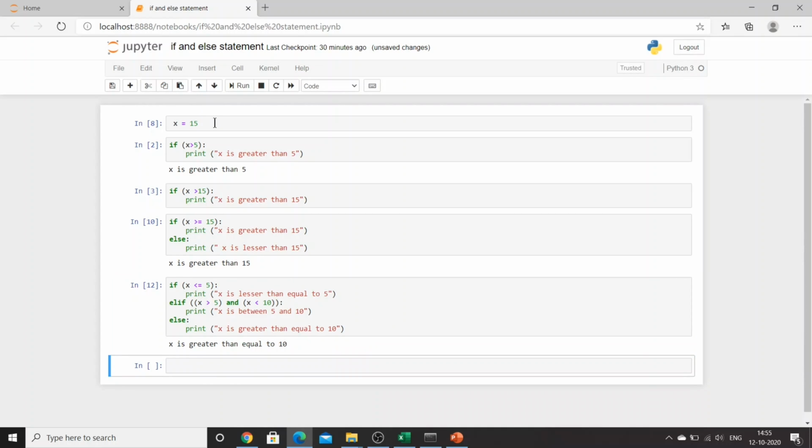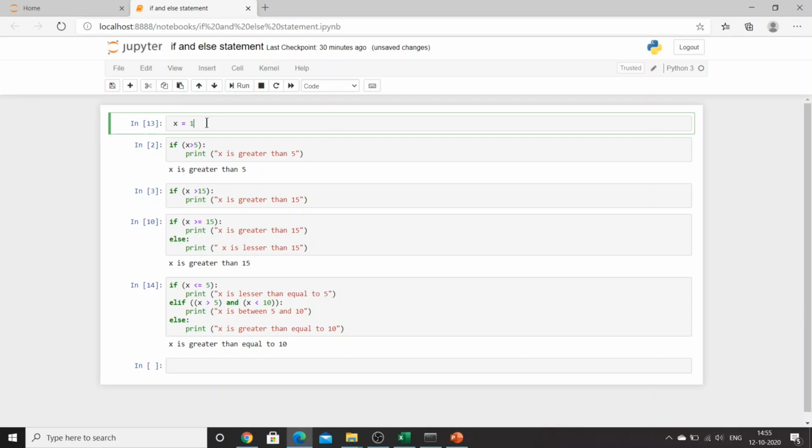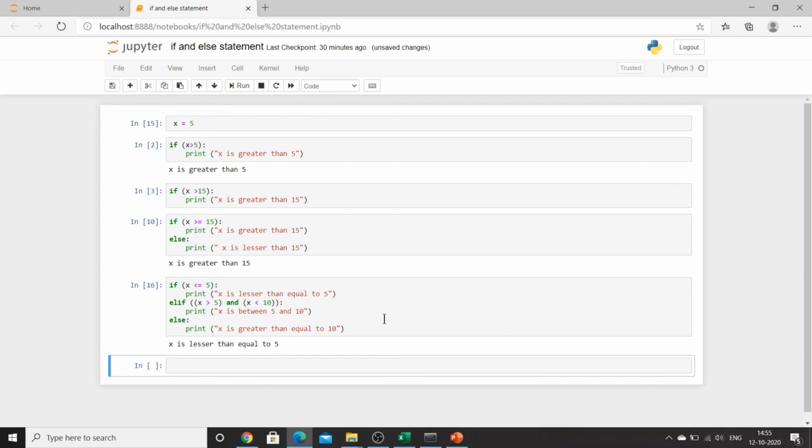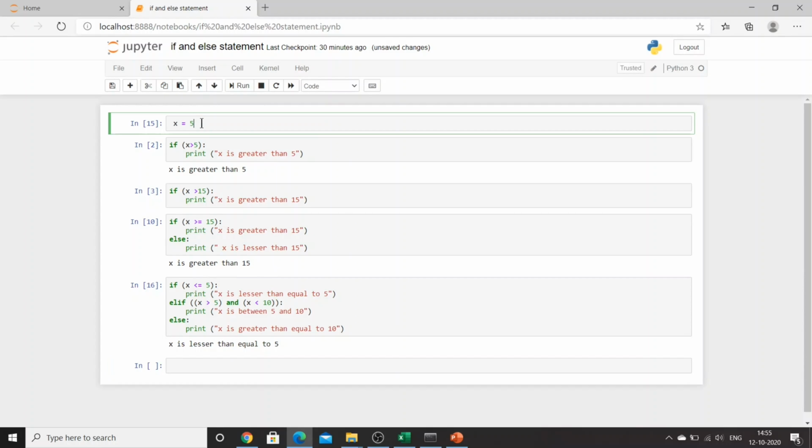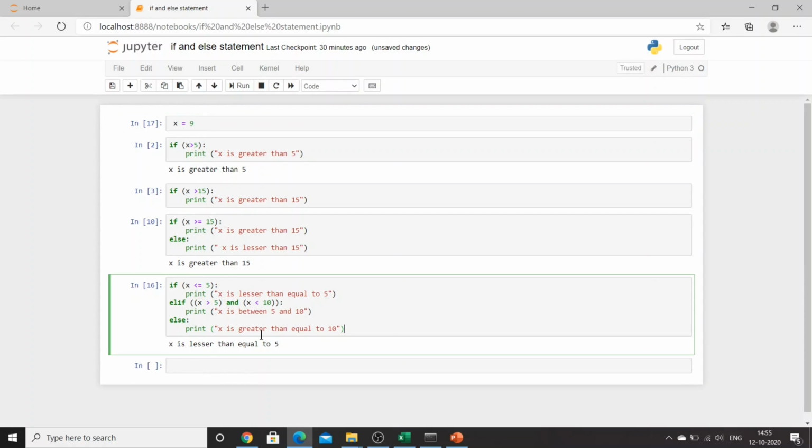Okay, so x is equal to 15, x is greater than equal to 10. If I say x is equal to 5, what will I get over here? X is lesser than equal to 5. If I say x is equal to 9, and if I try the if else statement, x is between 5 and 10.